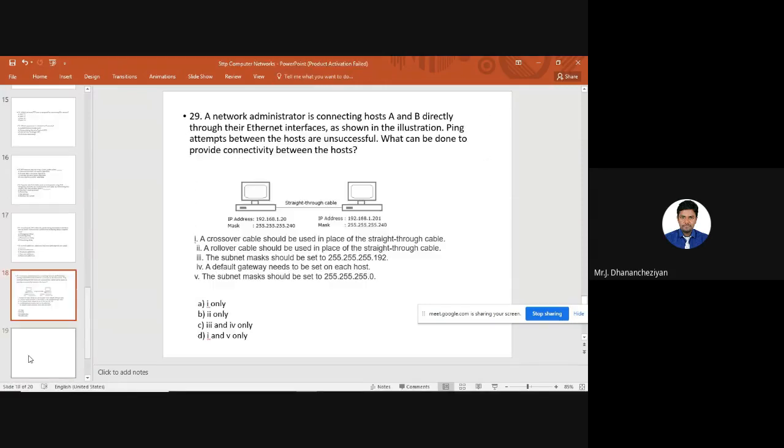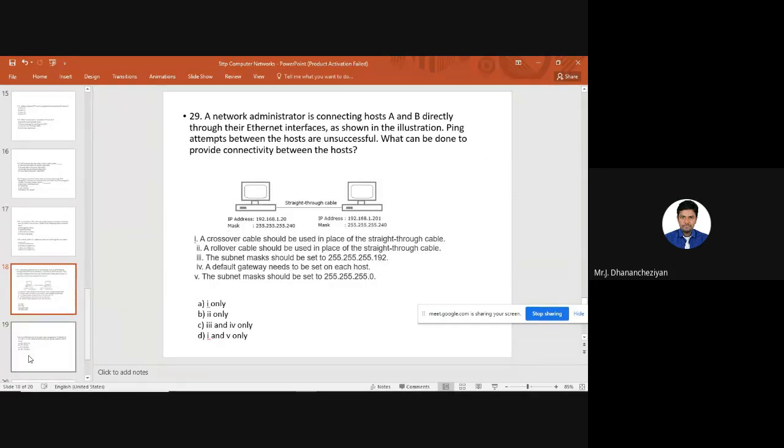We'll move on to the next question, the 29th question. It is a scenario, and it is very simple, but this scenario will make us think a little bit. We have to go through the scenario and, based on it, answer this question. A network administrator is connecting host A and B directly. So we can assume it is a point-to-point or dedicated connection. Two computers are directly connected through a straight-through cable.